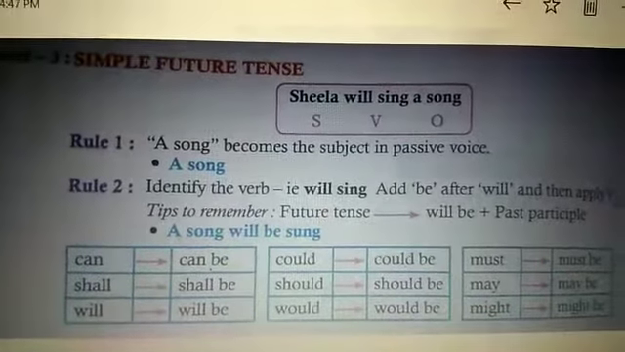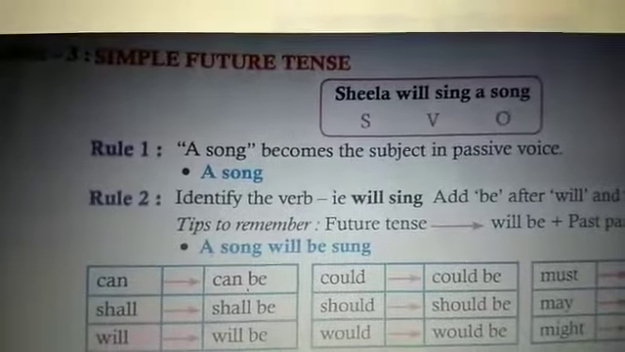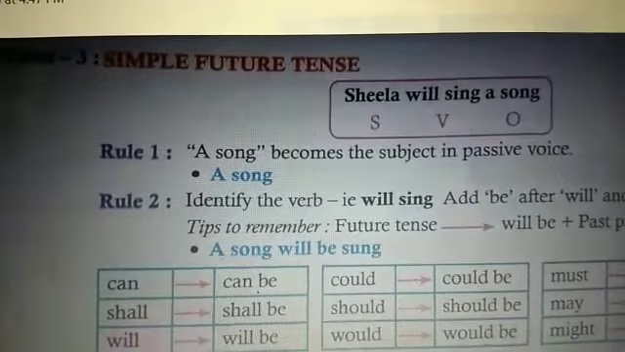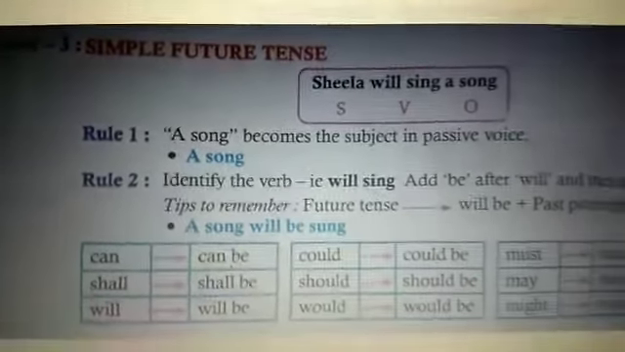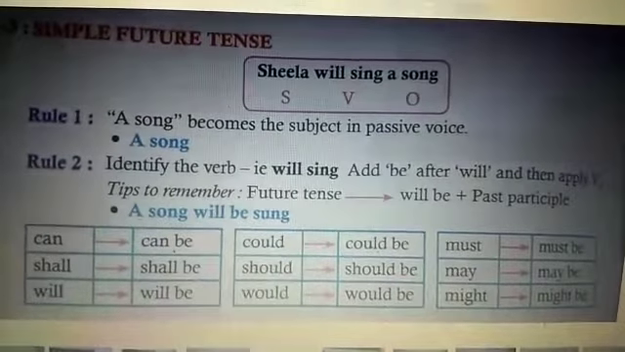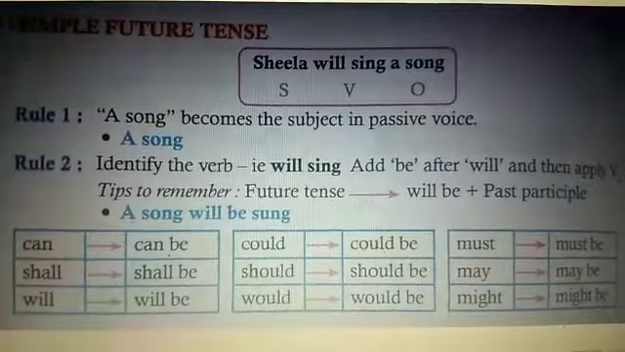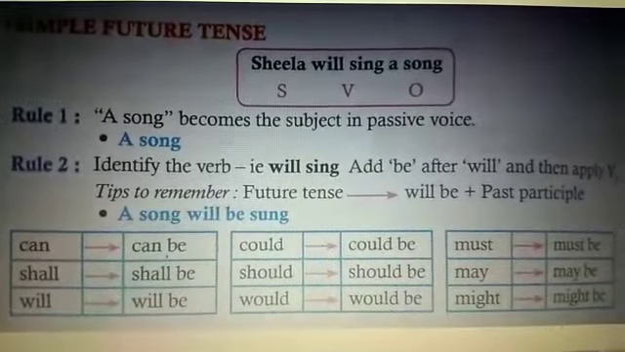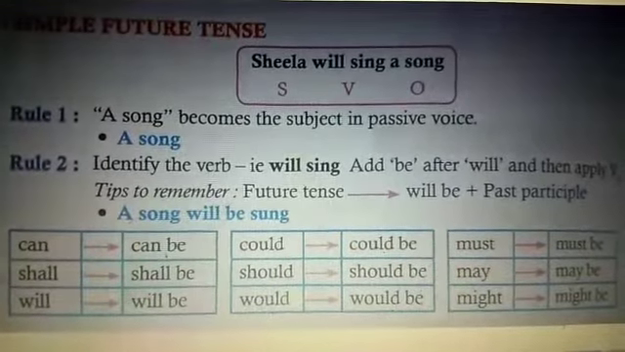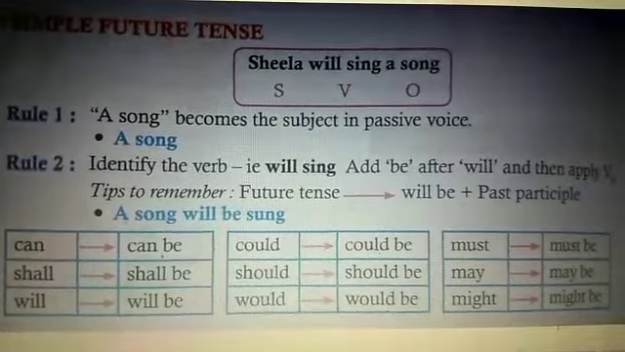Next you see in level 3, simple future tense. So we have dealt with present tense and past tense. Now coming to simple future tense. Sheila will sing a song. So rule 1, a song becomes the subject in passive voice. You know, because it is the object. Rule 2, identify the verb, that is will sing.